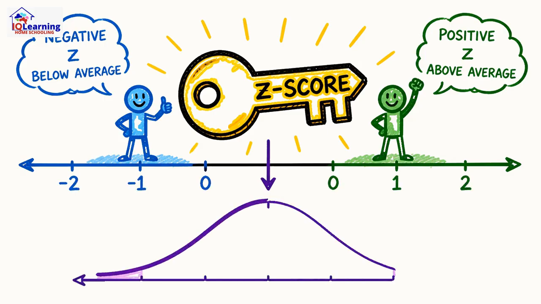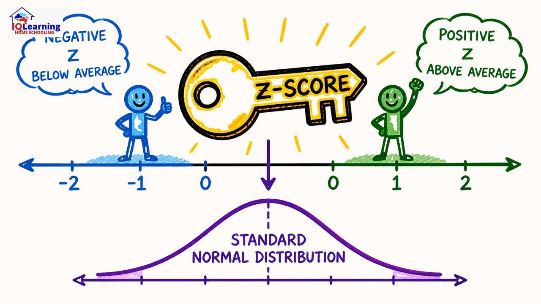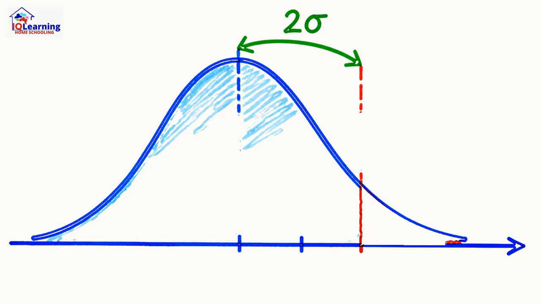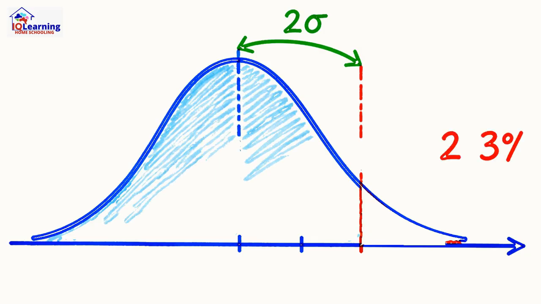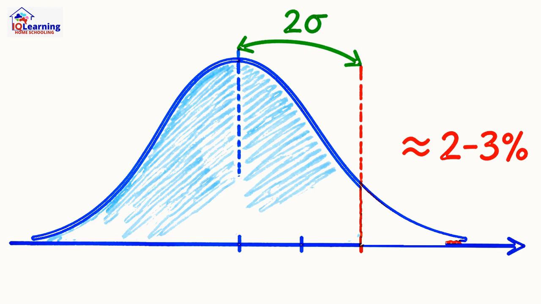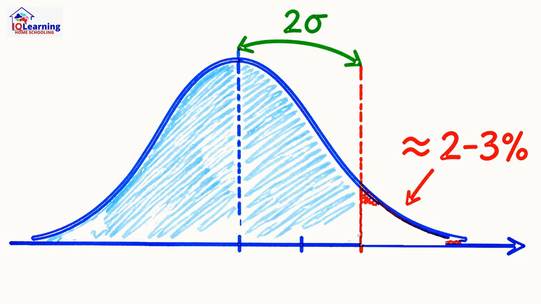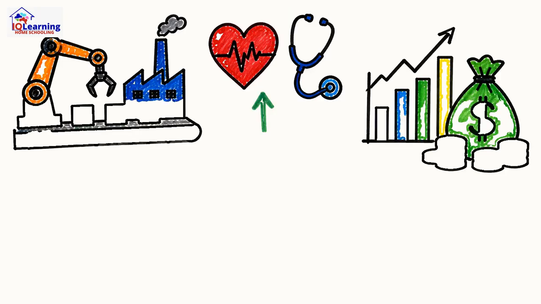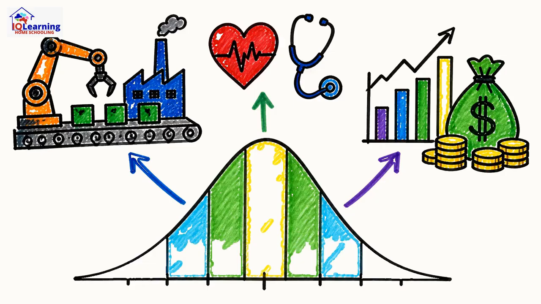For instance, IQ scores average 100 with a standard deviation of 15. What's the probability of an IQ above 130? We find its z-score. 130 is 30 points above the mean, which is exactly 2 standard deviations. The z-score is 2. By looking this up, we find that only about 2.3% of people have an IQ that high. This same process is used in manufacturing, medicine, and finance.